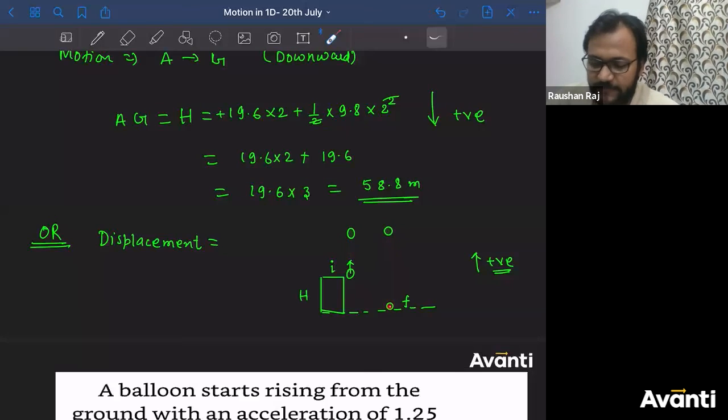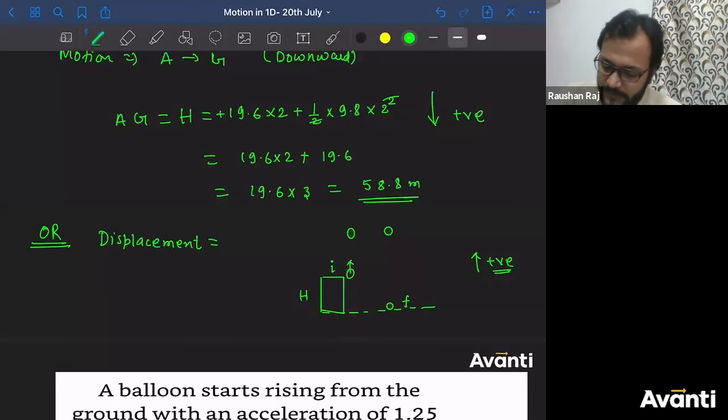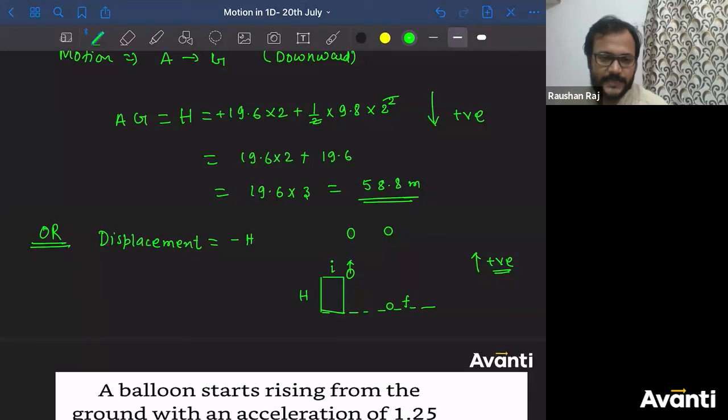So if this is the final position, this is the initial position, I can also assume this is the final position. Tell me what is the displacement? Displacement is in downward direction. What is the magnitude? H. Can I say that minus h is the displacement? बोलो बच्चा, समझ में आया सबको? Minus h is the displacement, downward है ना? All right, very good.